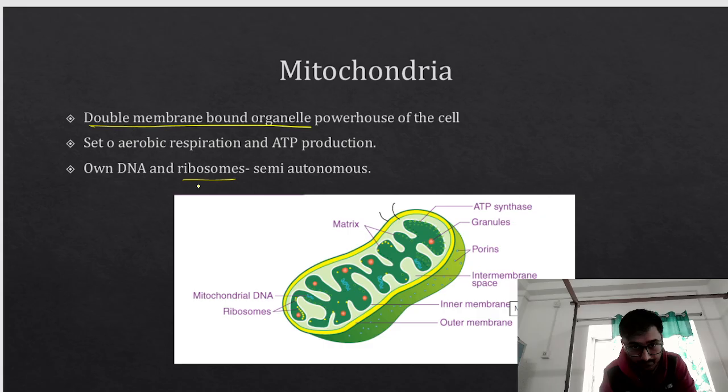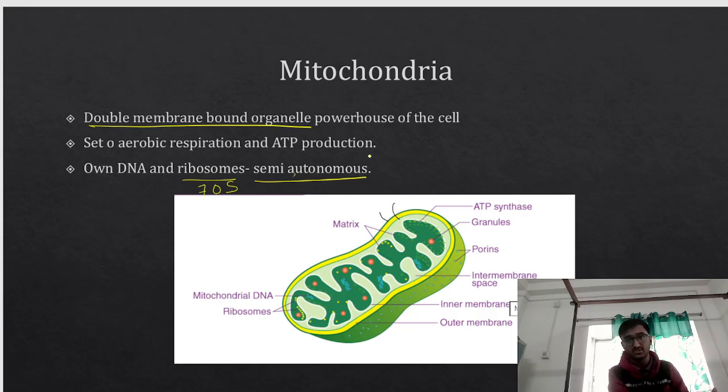Again, I'm mentioning it so that you do not confuse. They have their own set of DNA, they have their own ribosome, they can replicate on their own. But also remember that a major portion of the protein which is responsible for their replication, for their life processes, comes from the eukaryotic nucleus. So they are semi-autonomous. This is very important. They are not fully autonomous.